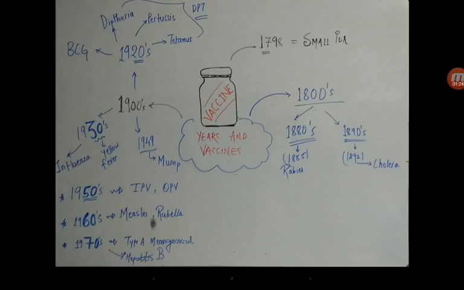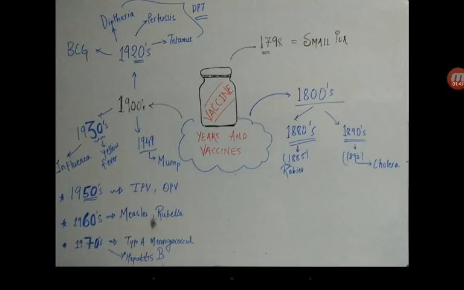So, a brief history of vaccines. It's sometimes difficult to remember each and every year, so how you can remember is by briefly remembering in which centuries they occurred. The first vaccine was invented by Sir Edward Jenner in 1798.